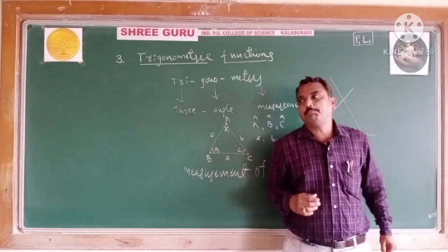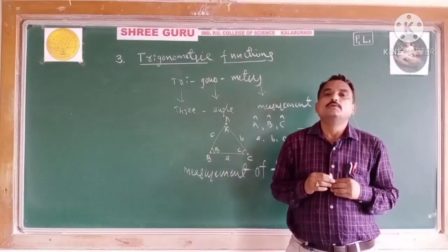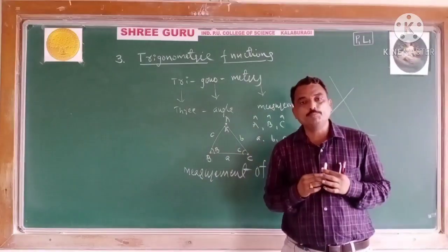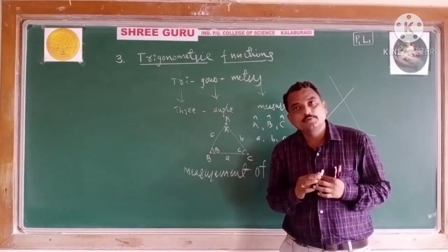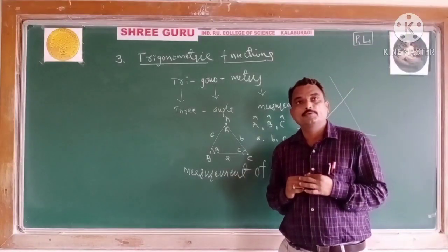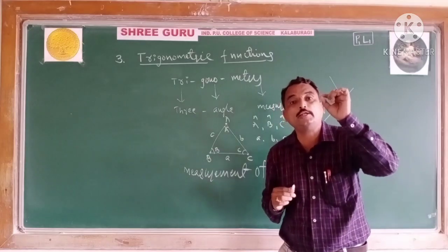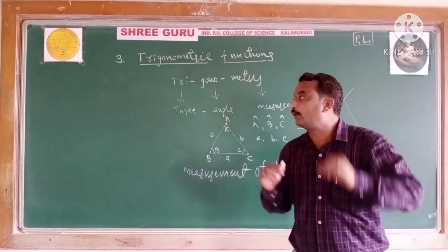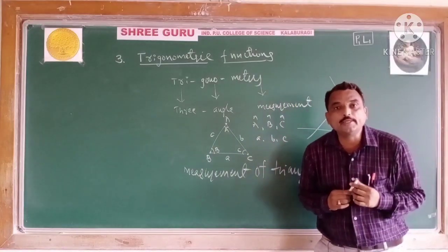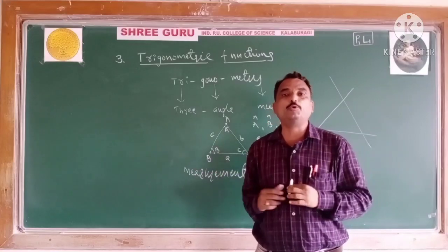I will give one simple and important use of these trigonometric functions. You will come to know. See, students, using the trigonometric functions we can calculate the height of an aeroplane, at what height it is flying in the air, and the distance between two ships in a boat.